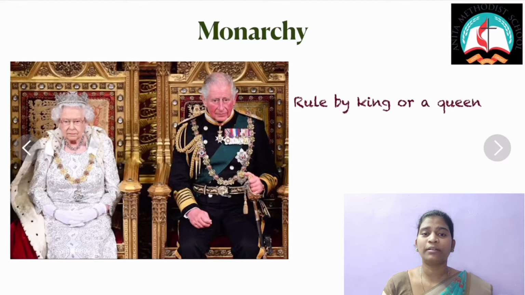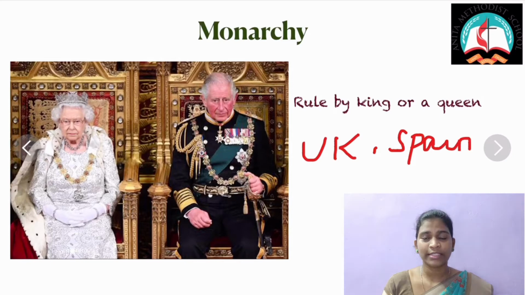Examples of countries which have the aristocracy form of government are UK and Spain. The countries which have the monarchy system of government are Bhutan and Qatar.